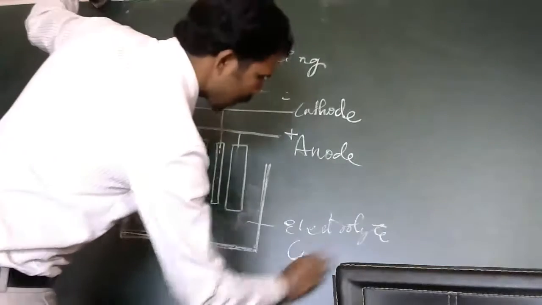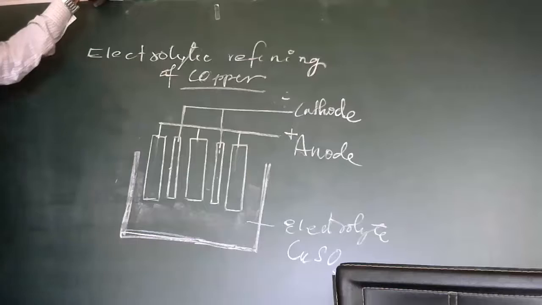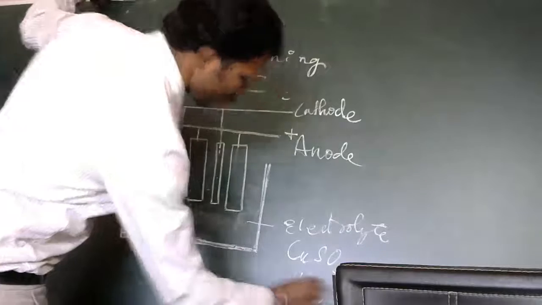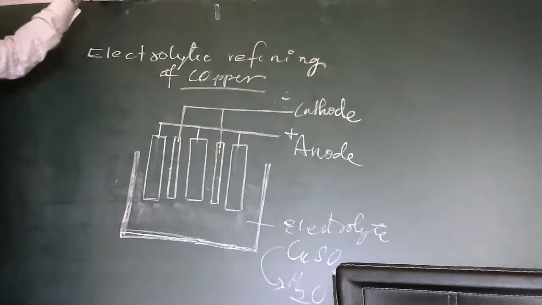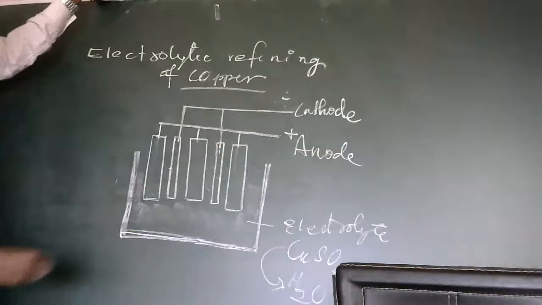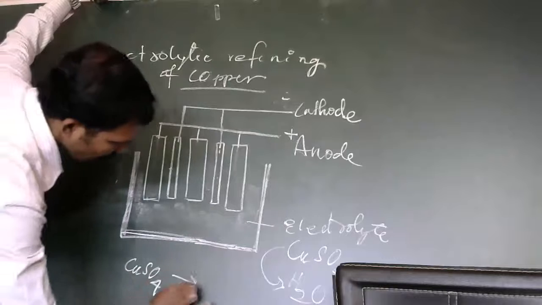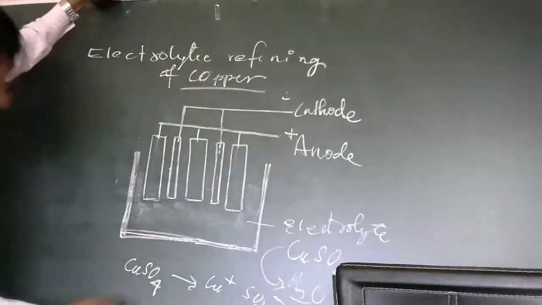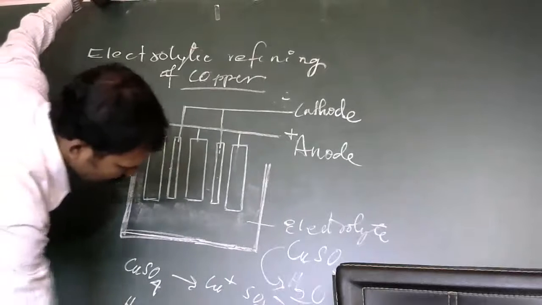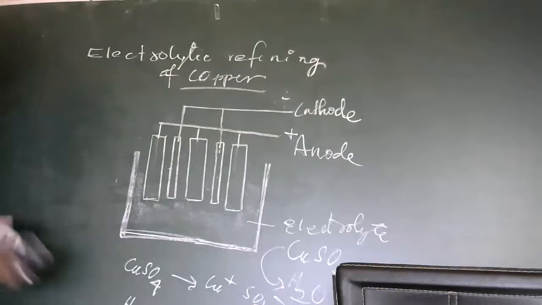So we take copper sulfate as the electrolyte over here. Copper sulfate is dissolved in H2O, which means water is also available here. When electricity passes, copper sulfate breaks up into copper plus sulfate, and if we take H2O, it breaks up into H2 plus O2. All these reactions happen. We'll go for this one reaction here.